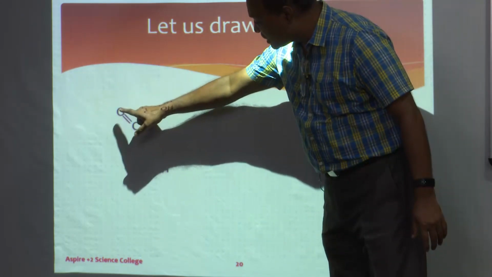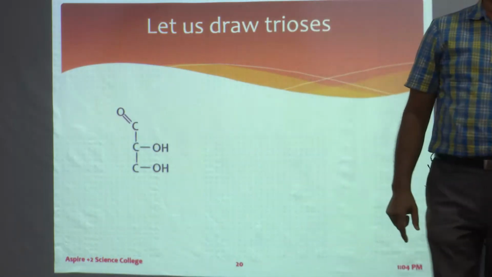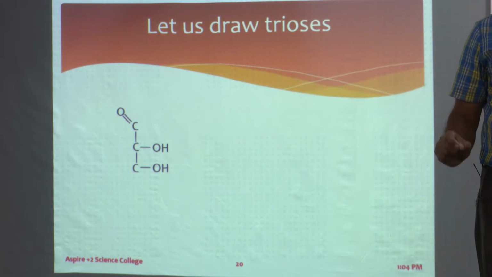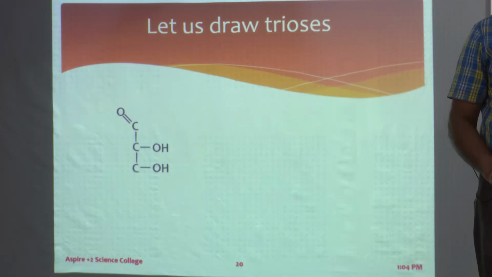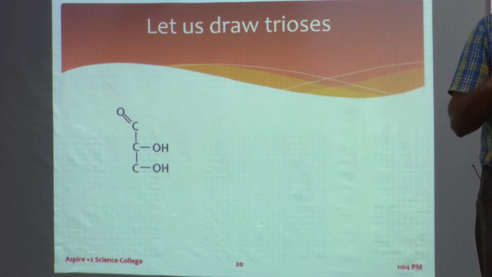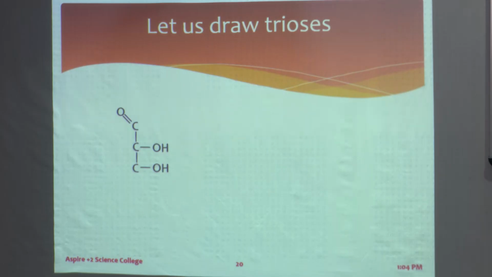Since it is an aldehyde, first carbon will have the oxygen in double bond. Had it been ketone, then the second carbon atom will have the double bond. Remember it. First carbon will have a double bond if it is an aldose, and second carbon will have the double bond oxygen if it is a ketone.